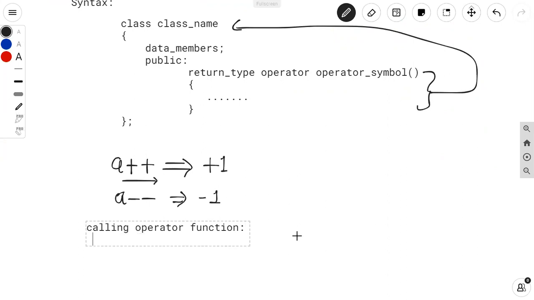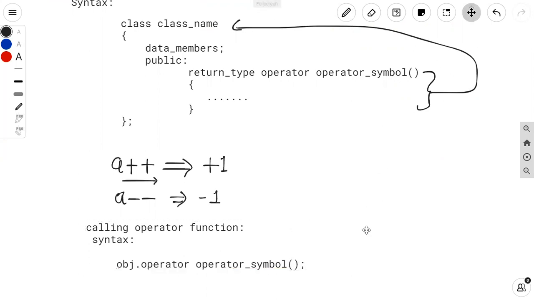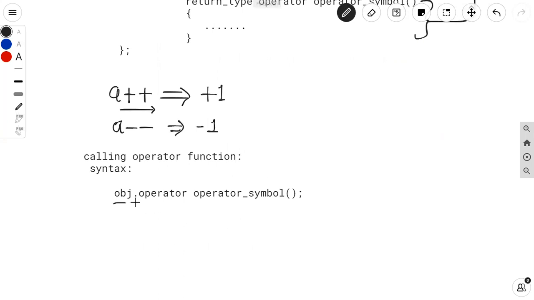The syntax is, we have to use firstly the object of the class, dot operator, then the operator keyword, then the operator symbol, and rounded brackets open and close. So in this way, we can call this operator function, which is a member function of the class.